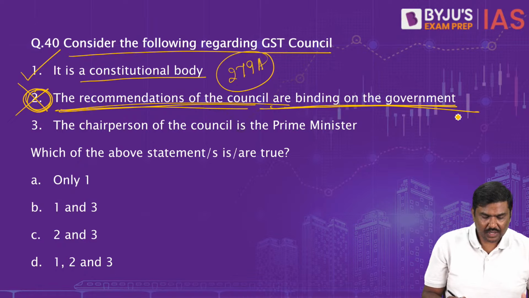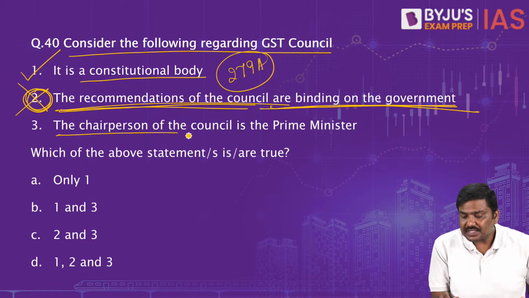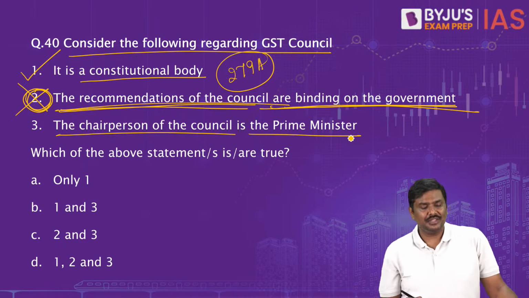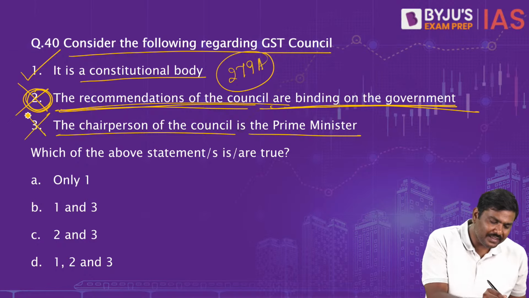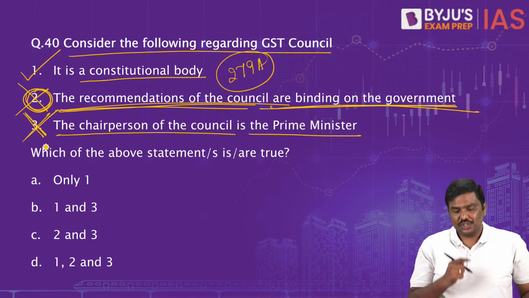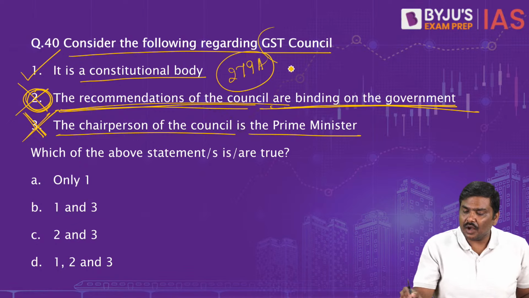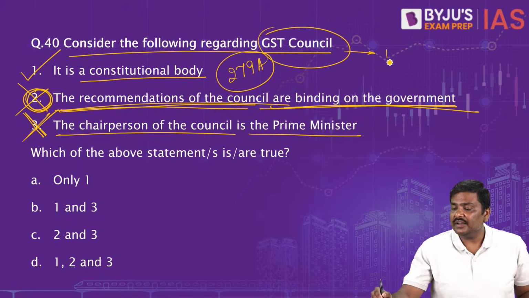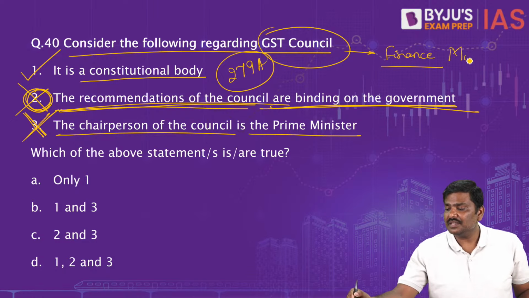Second one is wrong. Third, the chairperson of the council is the Prime Minister. Most of you feel this should be right, but no. The chairperson of the GST Council is basically the Finance Minister. Chairperson is the Finance Minister.